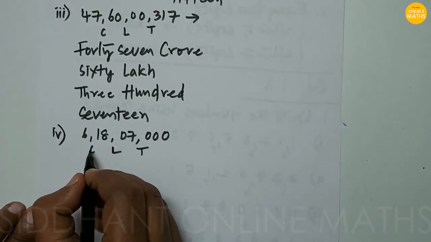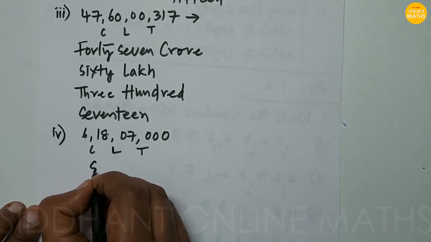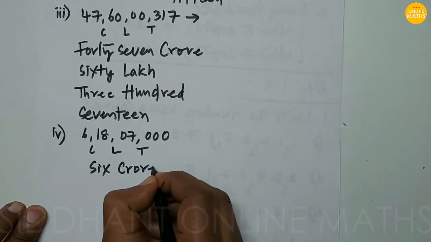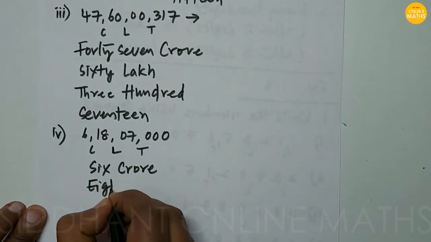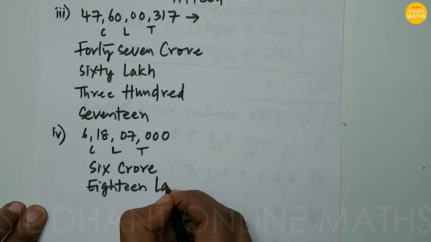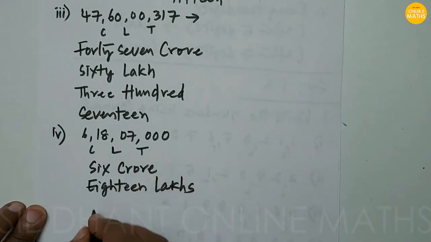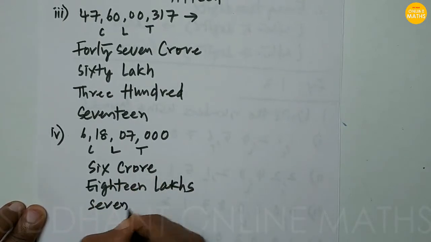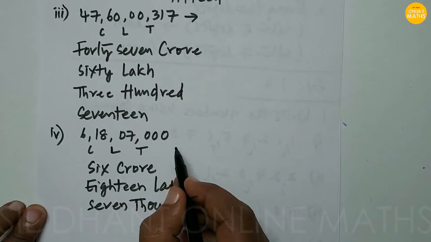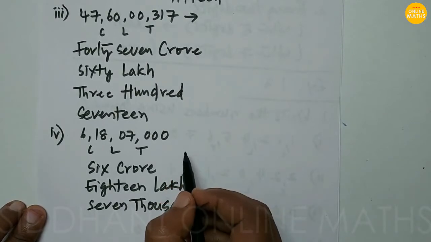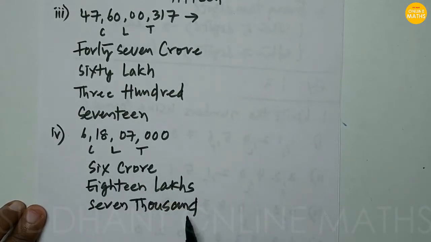First we write from left to right: 6 crore, then 18 lakhs, and 7,000. There are no hundreds, tens or unit places. So we write 6 crore 18 lakhs 7,000.